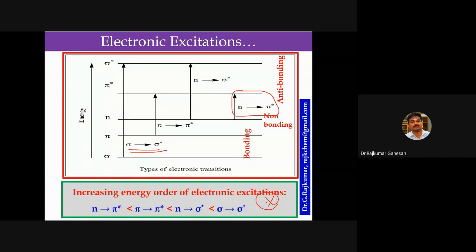Sigma to sigma star requires higher energy, because here it is sigma and here it is sigma star, so it requires higher energy than the other possible electronic transitions. And look at n to pi star, it requires lesser energy. Look at the difference between these two energy levels. If you remember these two, then you can easily predict the correct increasing or decreasing order of the various electronic transitions.